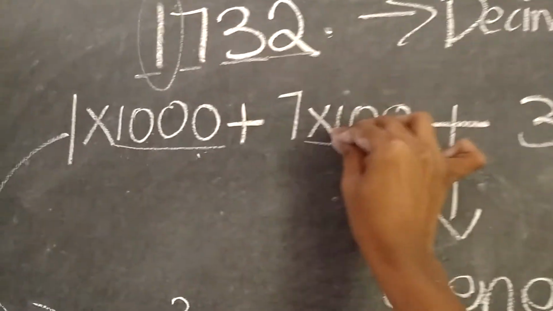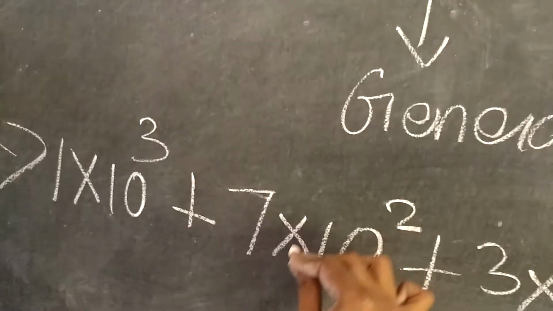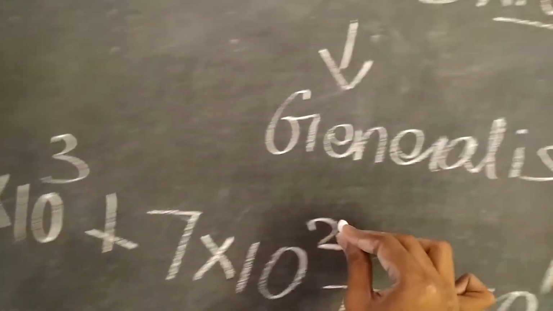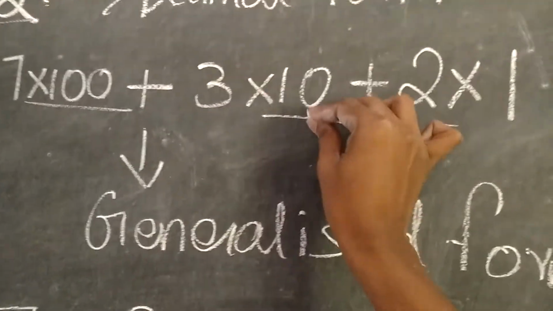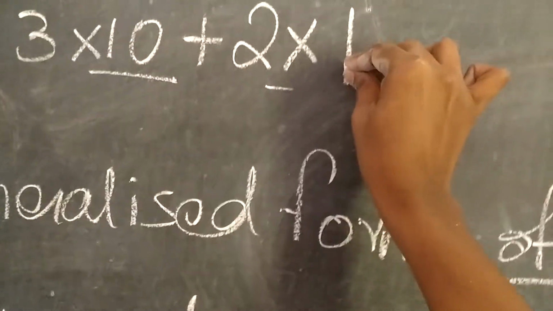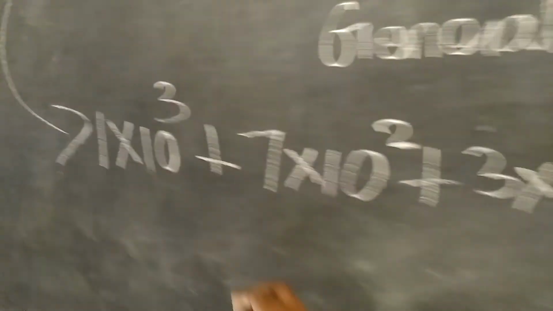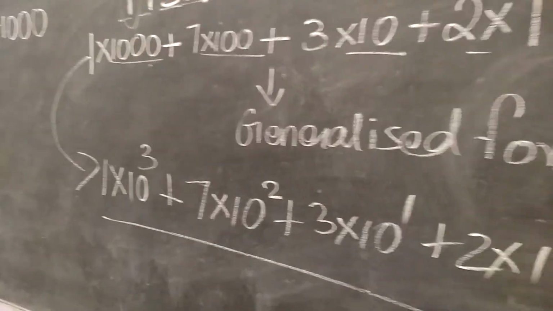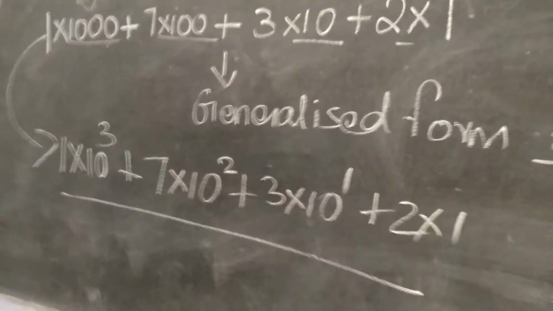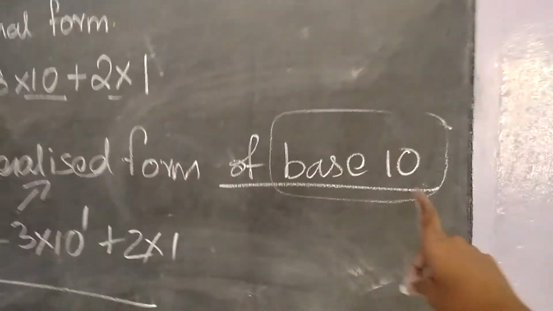Similarly, 100 has 2 zeros, so I can write 100 as 10 power 2. 10 has only 1 zero, so I can write 10 power 1. Here we do not have any zero, so we just write 2 into 1. So 1 into 10 power 3 plus 7 into 10 power 2 plus 3 into 10 power 1 plus 2 into 1 is the generalized form of base 10.